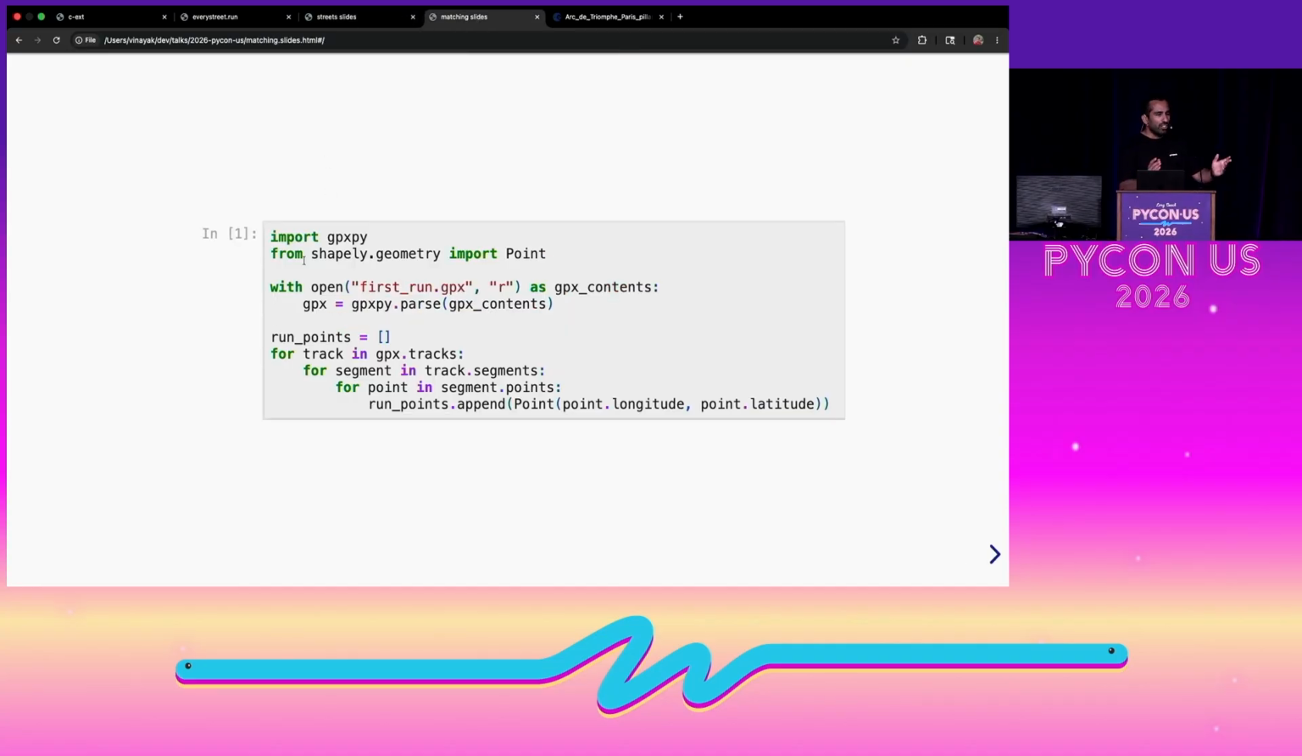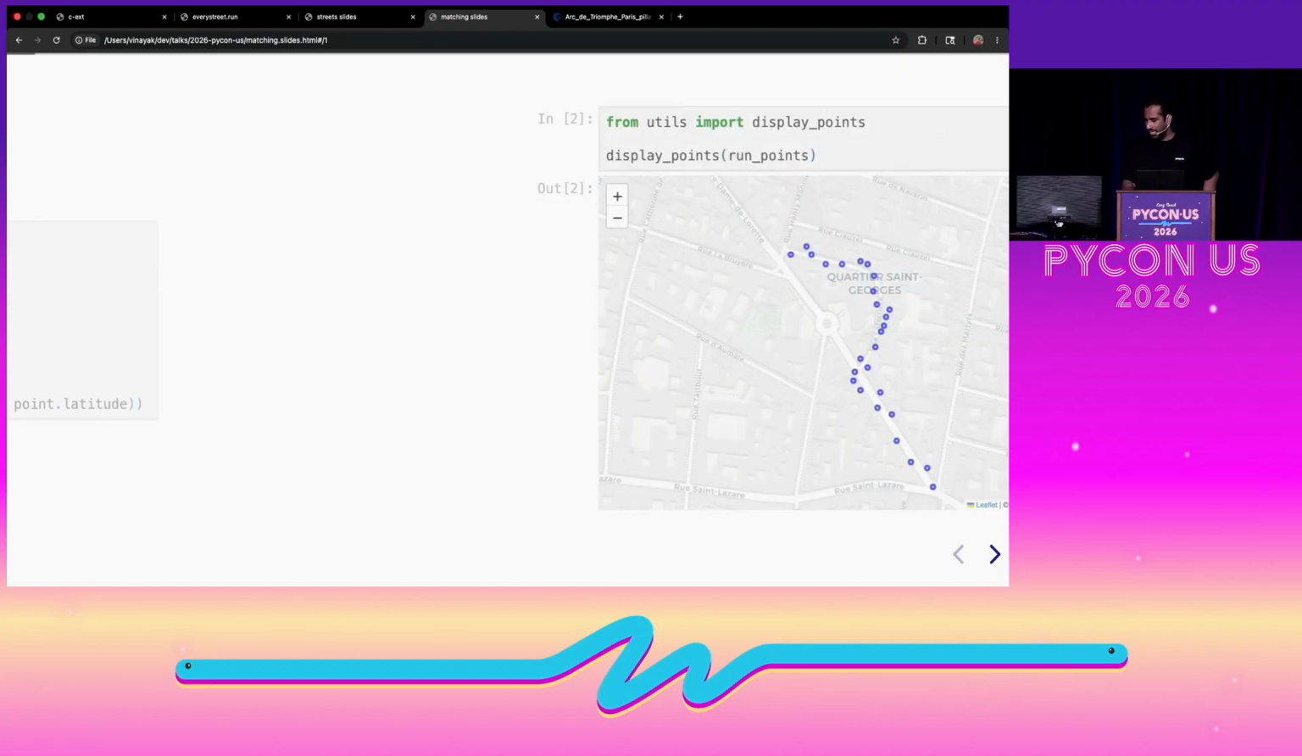So I did a short run, and I exported the GPX file for that run. And how you can read GPX files in Python is by using this GPX-Py library. And it gives you all the points that you covered across your run in this format. You can basically iterate on the tracks, the segments, and the points, and create this list of all the latitude and longitudes that you've been on.